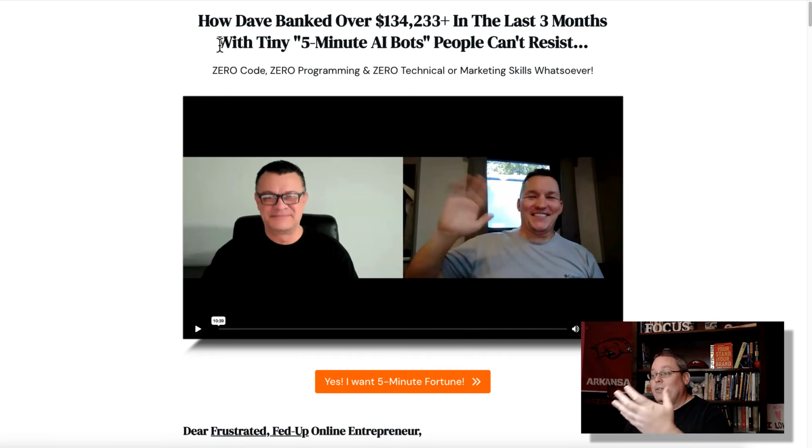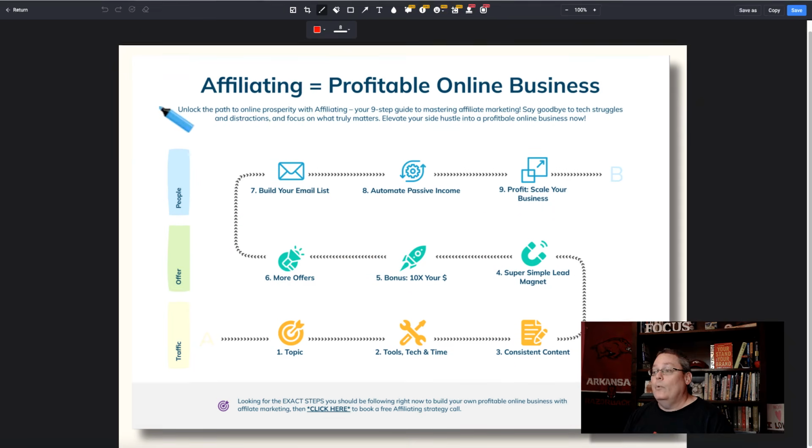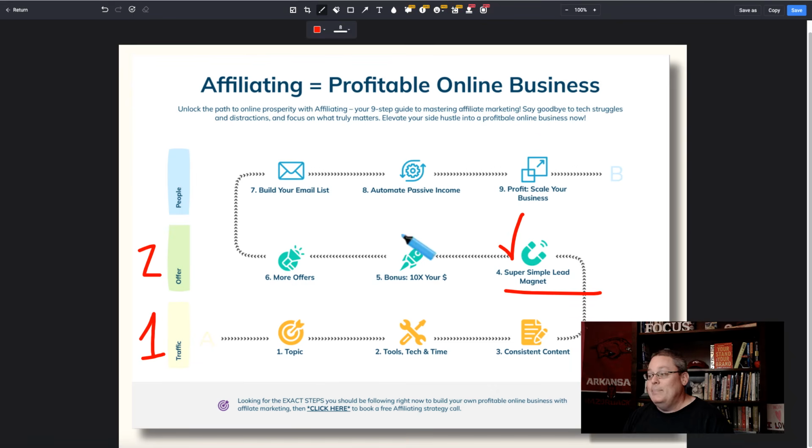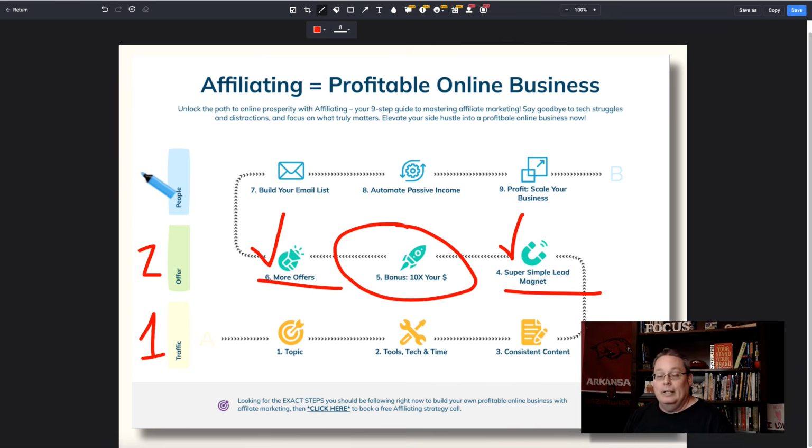It's unfortunate that they took this angle, or I think it's unfortunate they took this angle, because I don't really believe in the hype of this. Because honestly, you're not going to make $100,000 in the next day or tomorrow, or probably not in the next 3 months from these AI bots. But long term, when you take it with my strategy of creating traffic to an offer, which now you have a real offer, a super simple lead magnet could be a GPT, a bonus, or additional offers that you could actually sell as your own. But for sure, as an affiliate marketer, you can make money from these and do lead gen to put people on an email list to build and profit from these GPTs as you scale your business.